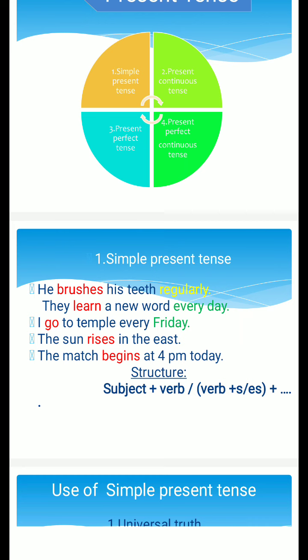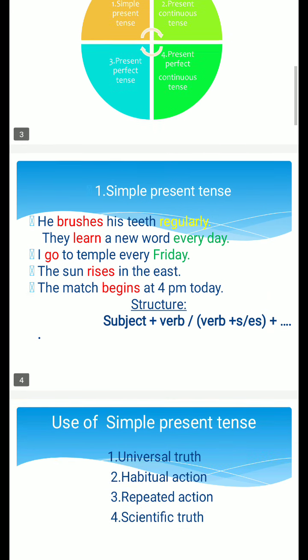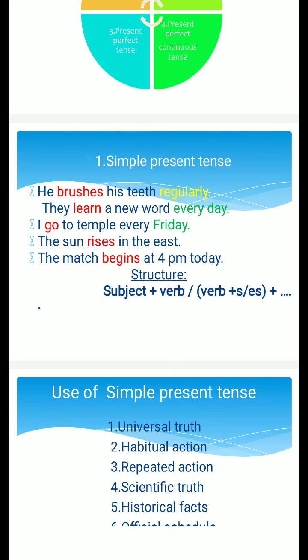Simple present tense is used where we are going to express an action which is done regularly. So look at the first sentence under simple present tense. He brushes his teeth regularly, or you can also say daily. They learn a new word every day. So this is also another regular activity. I go to temple every Friday. So this is regular activity.